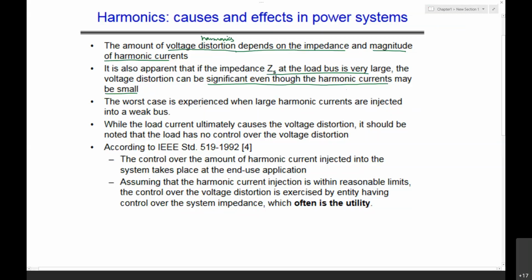The worst case is experienced when large harmonic currents are injected into a weak bus. If the source itself is weak, and you have large harmonic currents injected, the harmonic current load or the nonlinear load is expressed as a current source.